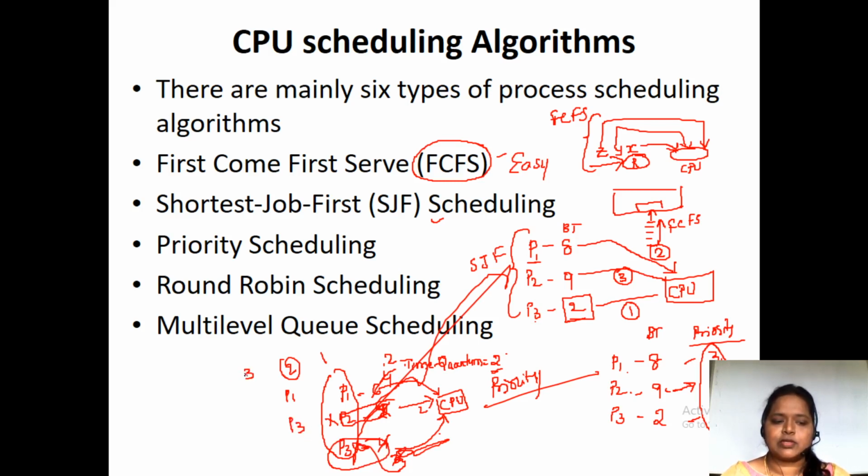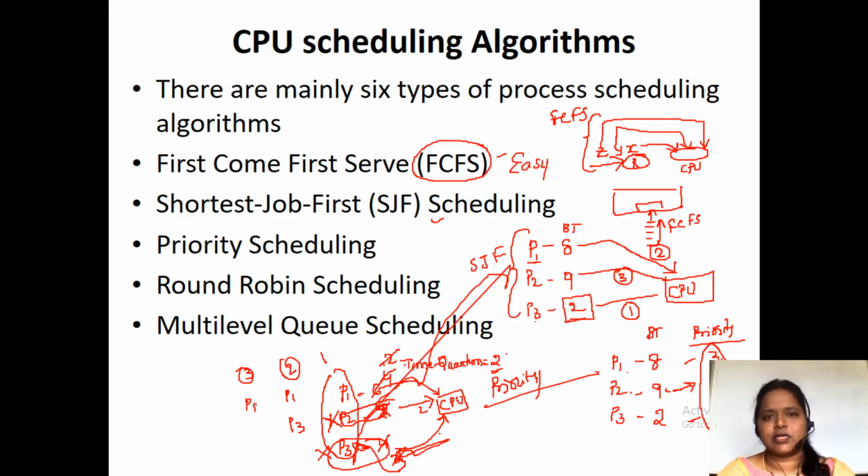And when it comes to the third phase, only P1 is left. P2 has completed and we have removed it. P3 has completed and we have removed it. Now only P1 will enter and complete its 2 milliseconds of time. So this is the way we give equal importance to each and every process.